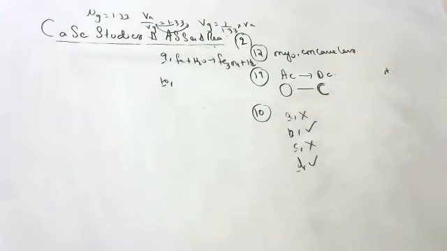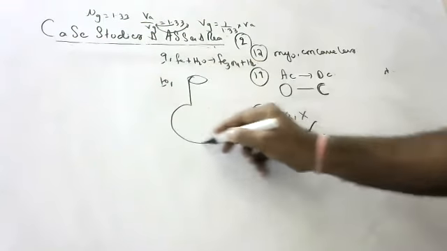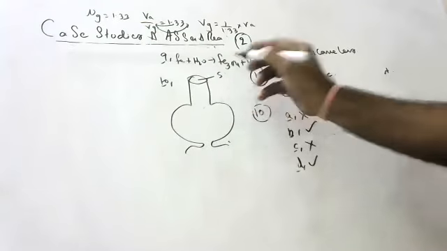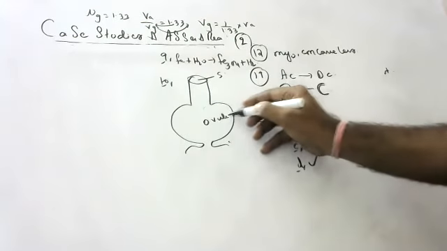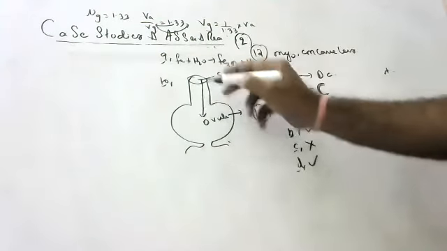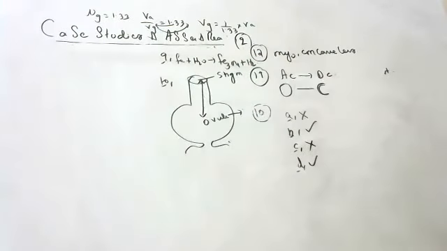The length of the pollen tube depends upon the distance between. Children, this is the stigma, and this is the ovule. The length of the pollen tube depends upon the distance between the pollen grain on the upper surface of the stigma and the ovule. Stigma to ovule. Second option.